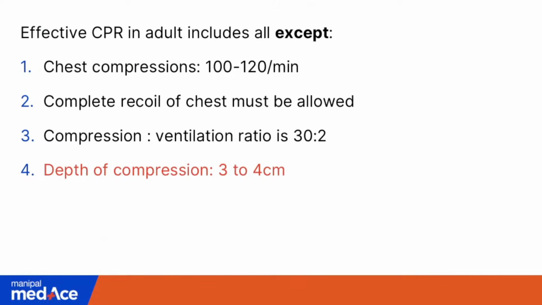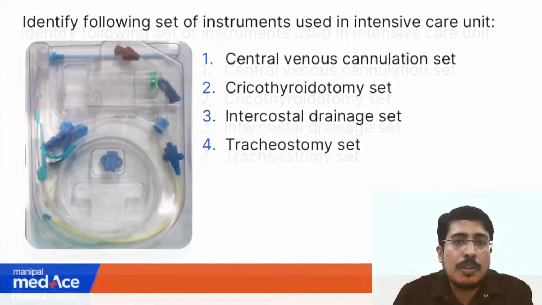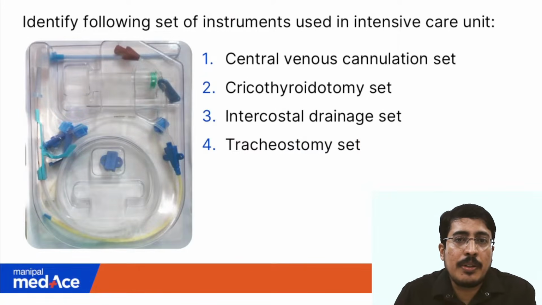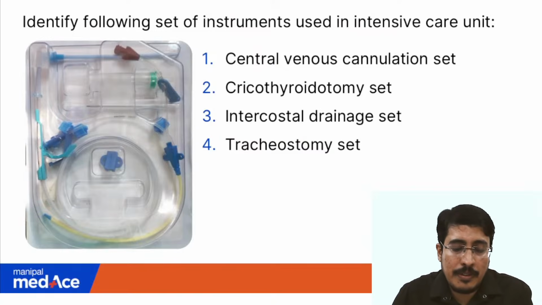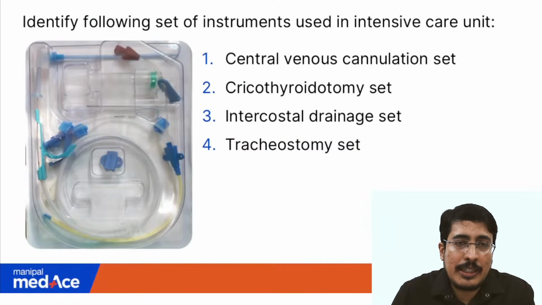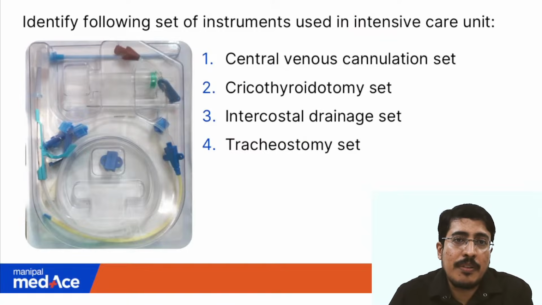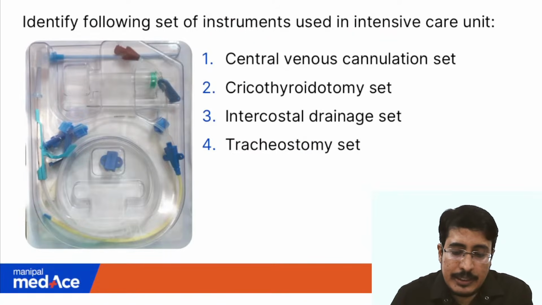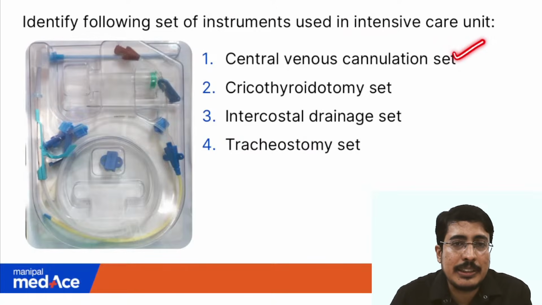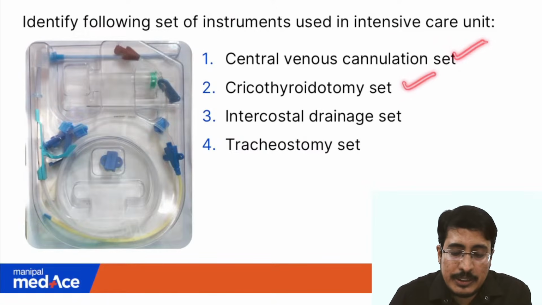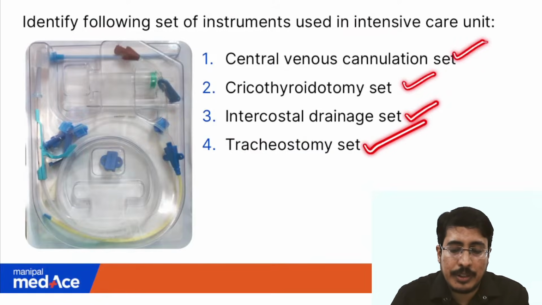Okay, so that brings us to the end of the anesthesia questions, and now we are going to discuss one question with slight modification. Let us try to identify this set of instruments we commonly use in the ICU. So what is this set? Is it a central venous cannulation set, a cricothyroidotomy set, an ICD set, or a tracheostomy set?